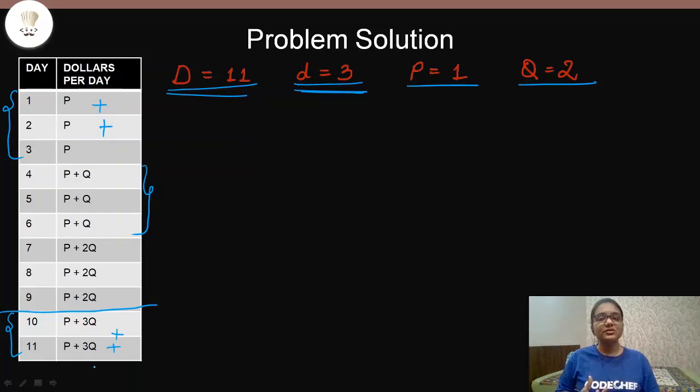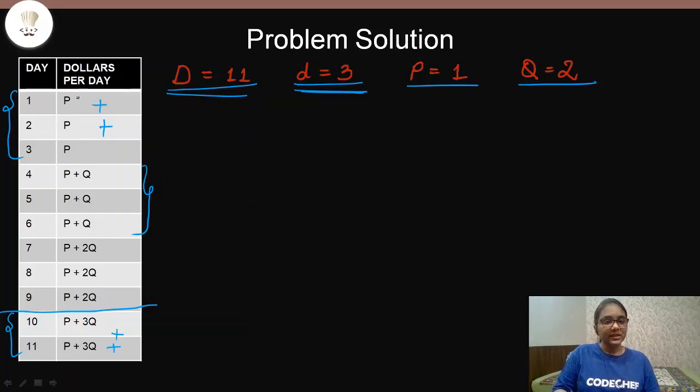But it is not so simple, right? We cannot just use pen and paper and calculate values like this, because the values given in the question will be very large. If you go and see the constraints, they go up to 10 to the power 6. I'm sure the first thing that will come to your mind is to use a for loop to find these values and add them together. But you can have a better approach to this problem.